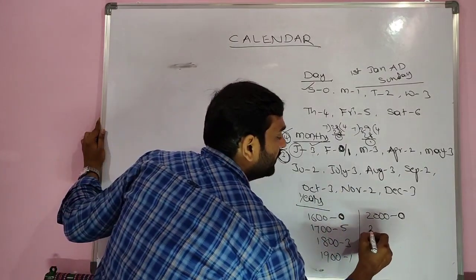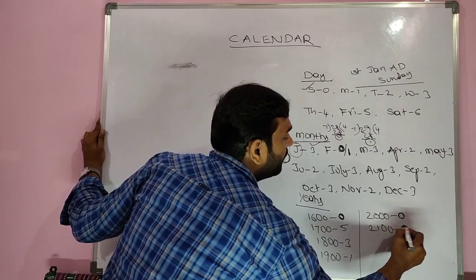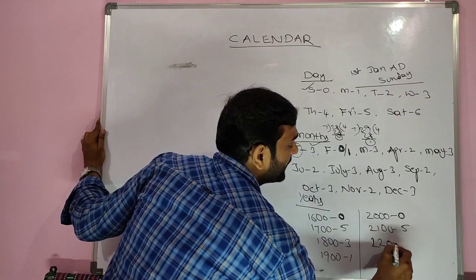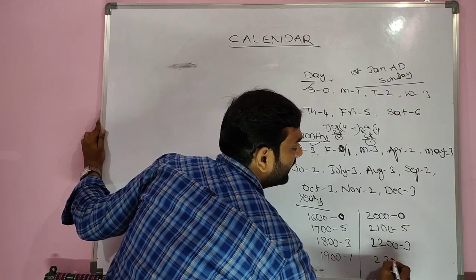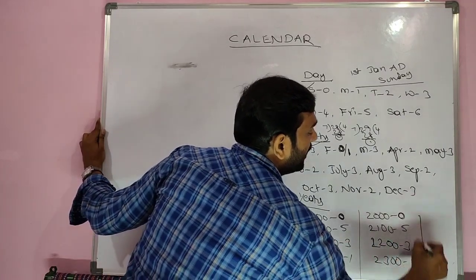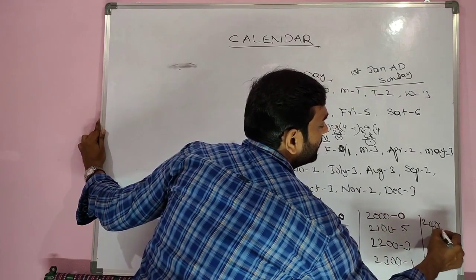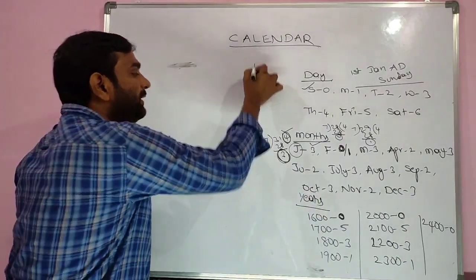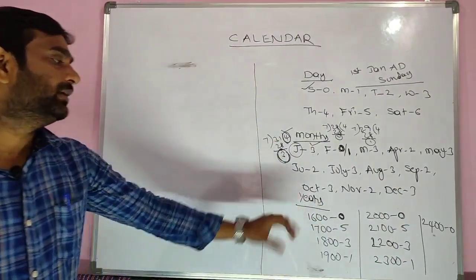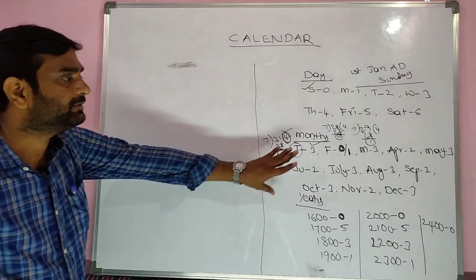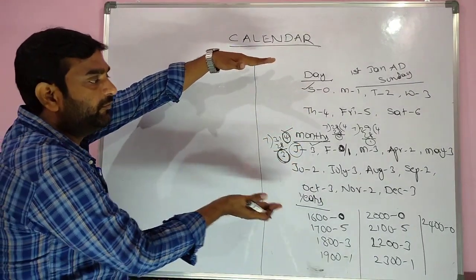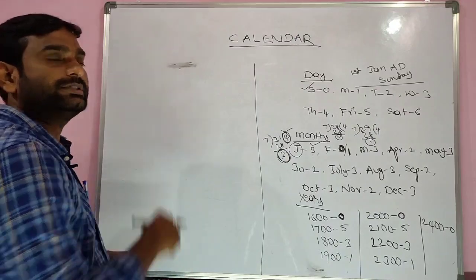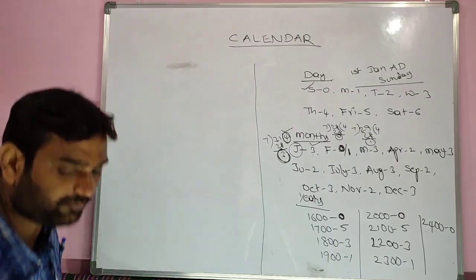Same continues for 2100 5, 2200 3, 2300 1, and coming to 2400 0. Okay, these are the codes for the days, months and years. If you are very good at these codes, you can easily solve the problems.